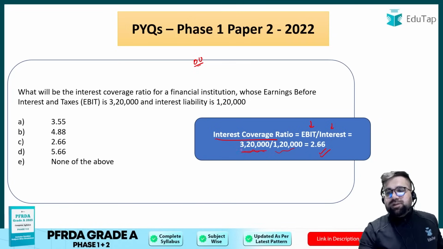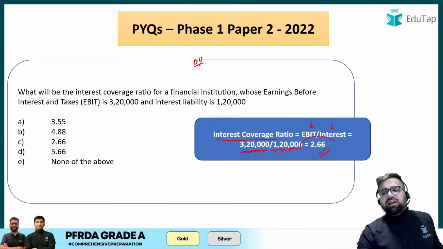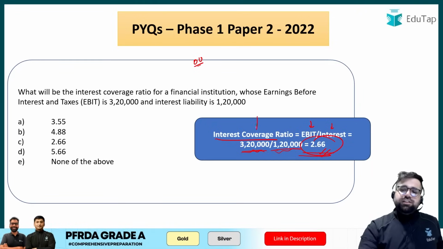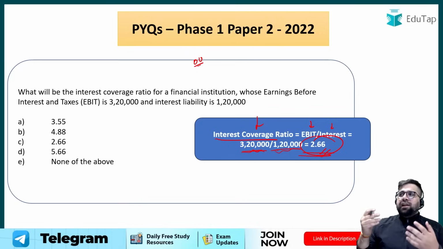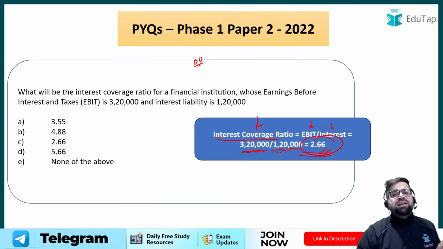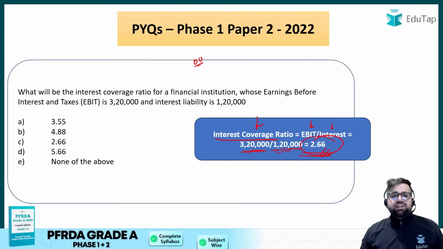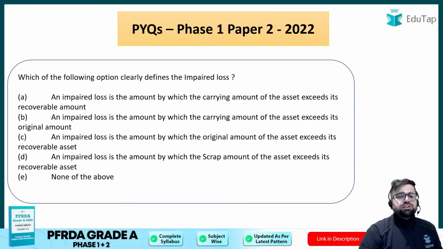The correct answer will be 320 divided by 120. So your answer will be 2.66. So this is what your interest coverage ratio is. Interest coverage ratio basically tells you that in what good position you are to pay the interest for all your debt obligations. Moving forward, which of the following clearly defines impaired loss?